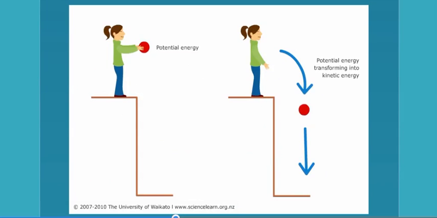So here we have a girl standing at the edge of a cliff with a ball. Now, as she's holding the ball right there, about to drop over the edge, that is potential energy. Why? Well, because it's not moving, it's not in a state of action, but it's in a state of waiting. All it's going to take for that ball to be in action is for her to let go. And then you can see on the right side, when she does let go, that is now kinetic energy because that ball is in a state of action.